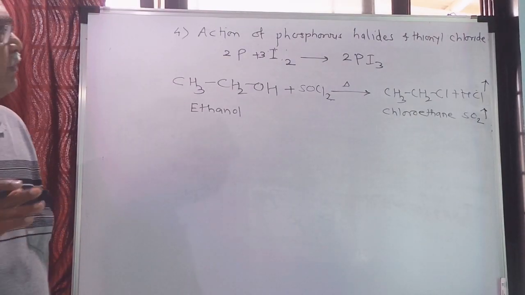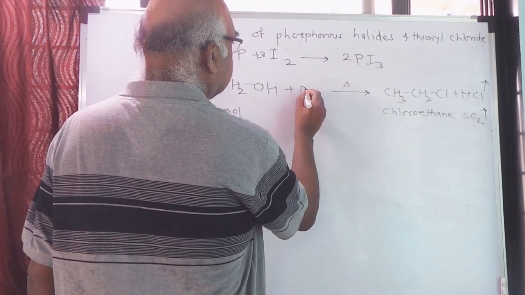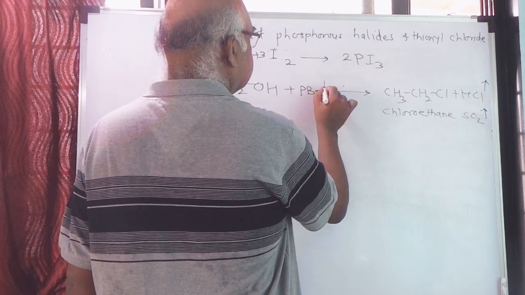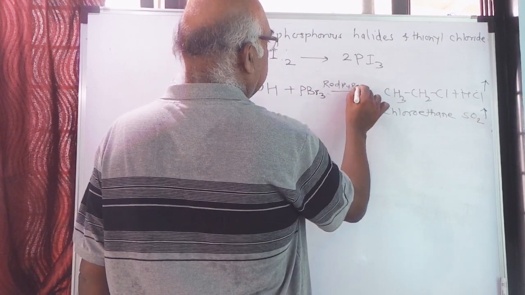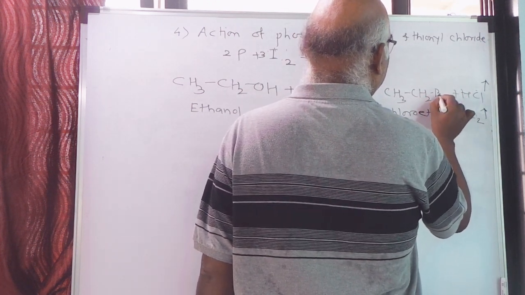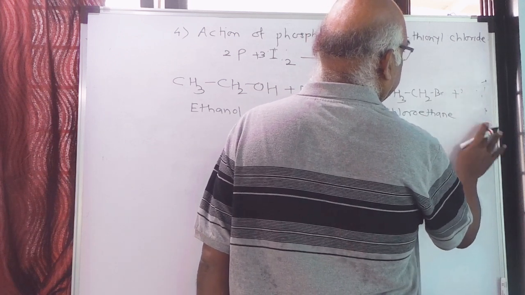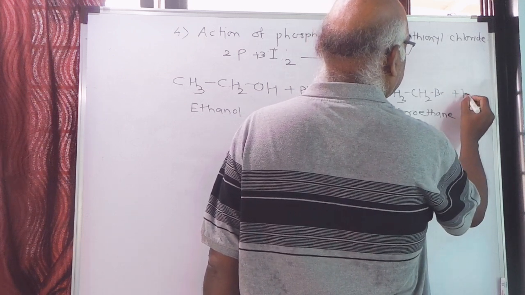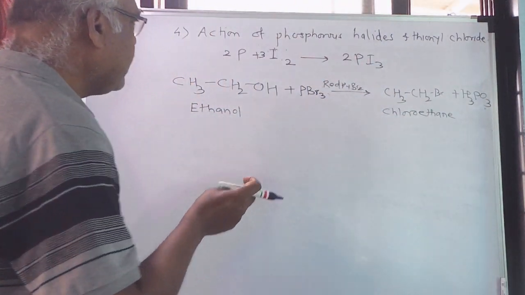If I take red phosphorus and bromine, that is PBr3, I will get bromoethane and the byproduct H3PO3.